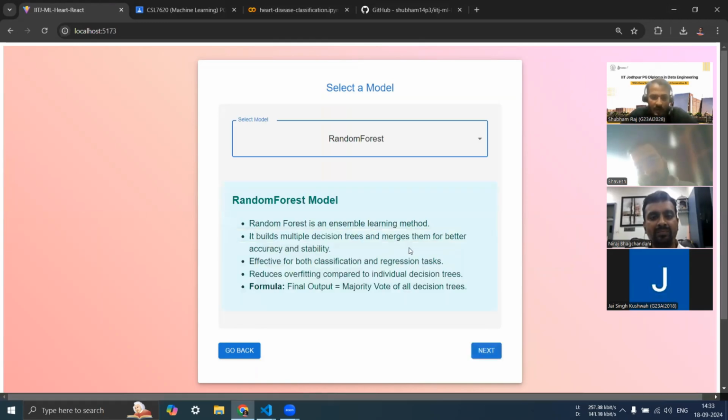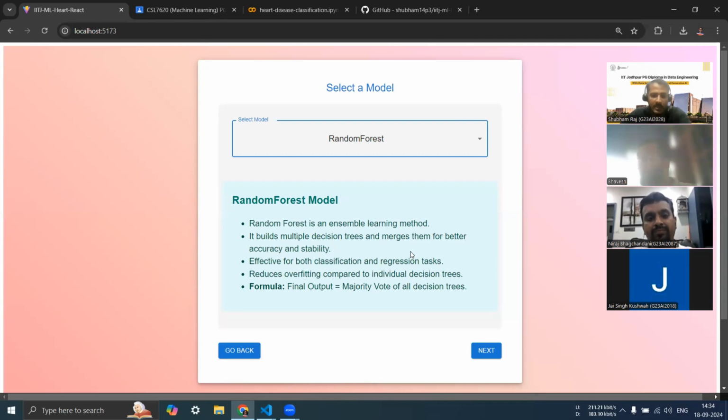Random forest is built on multiple decision trees and combines their results to make more accurate predictions. It also reduces the overfitting that is common in decision trees, ensures better performance across different data sets, and is good for handling larger data sets. It is efficient and performs well for both classification and regression tasks. As for how it works, it creates many decision trees using random subsets of the data, each tree makes a prediction, and the final prediction is made by majority vote of all the trees. This makes random forest very accurate and less prone to errors compared to a single decision tree.